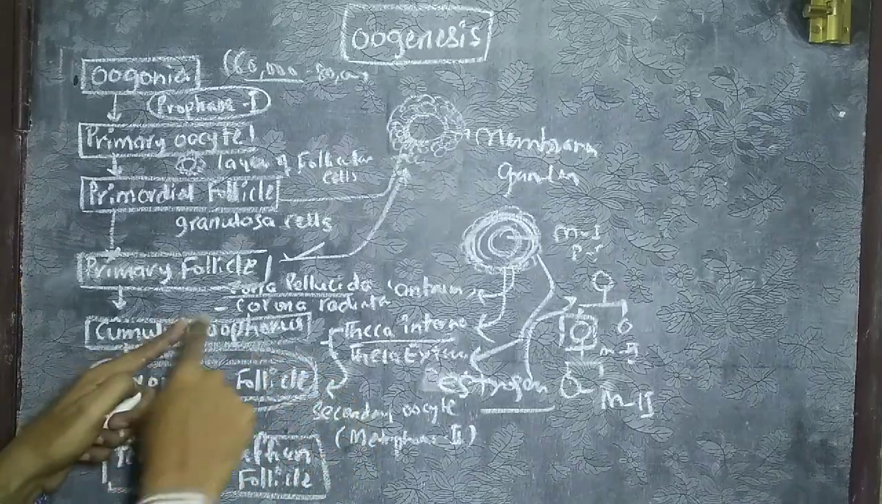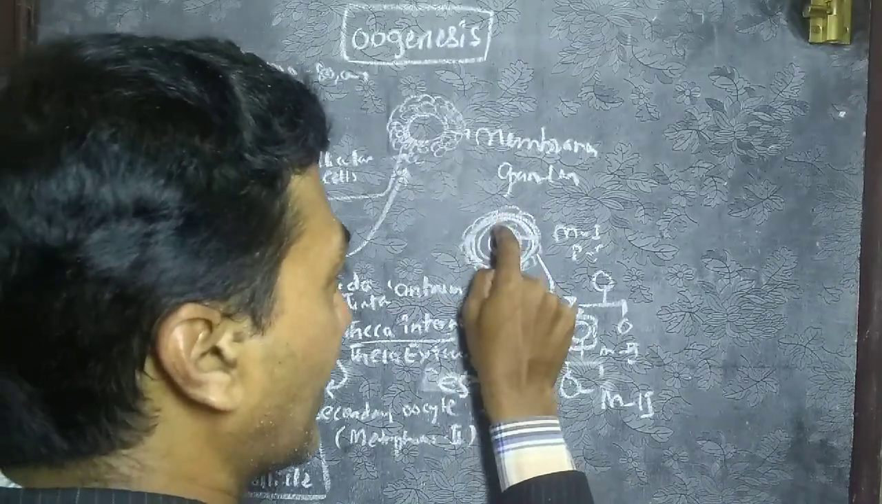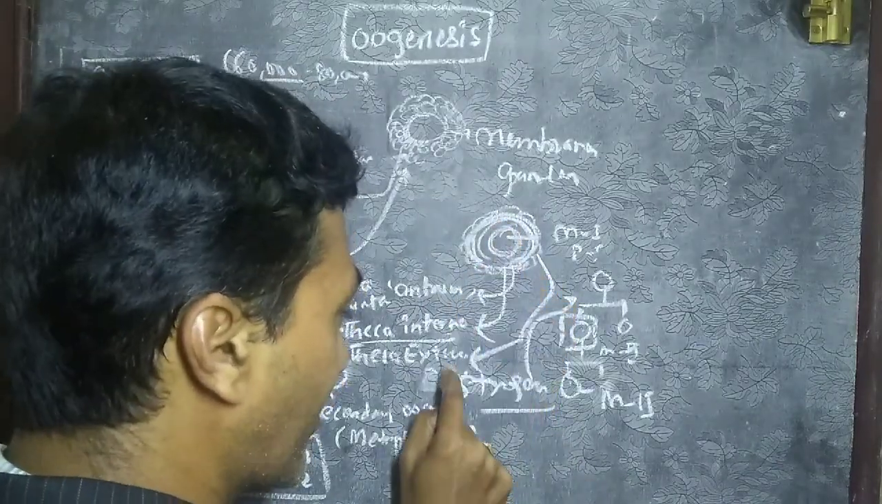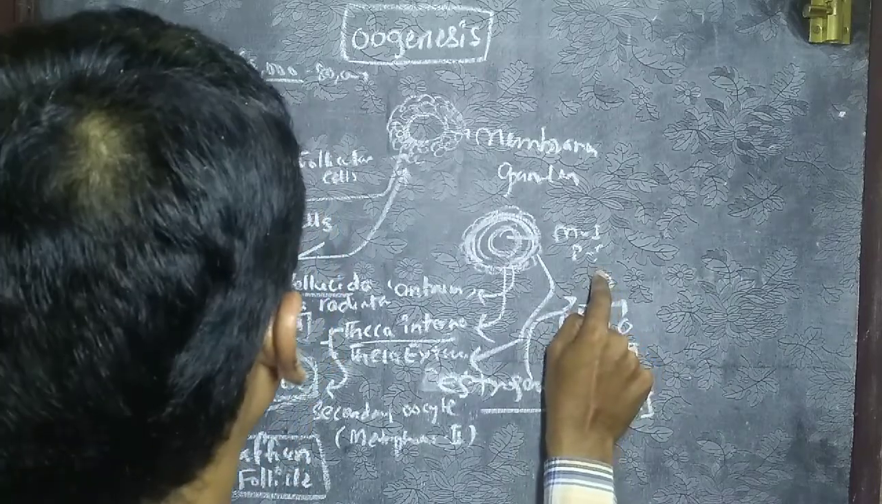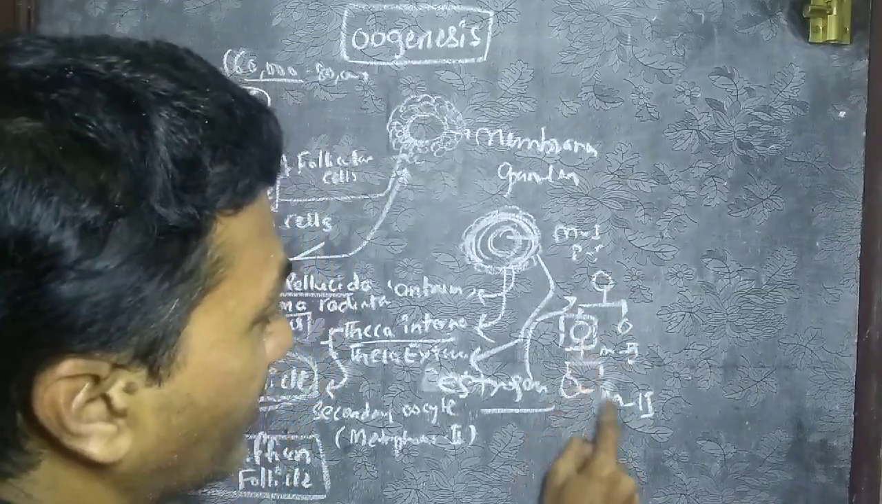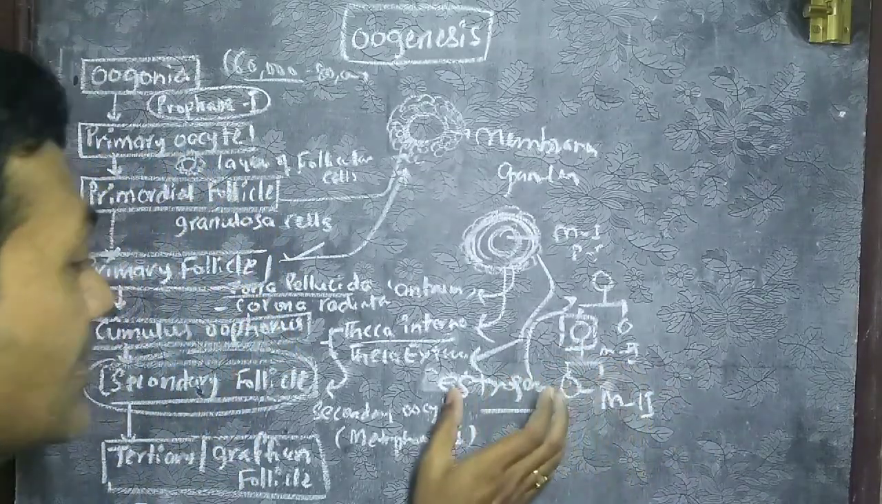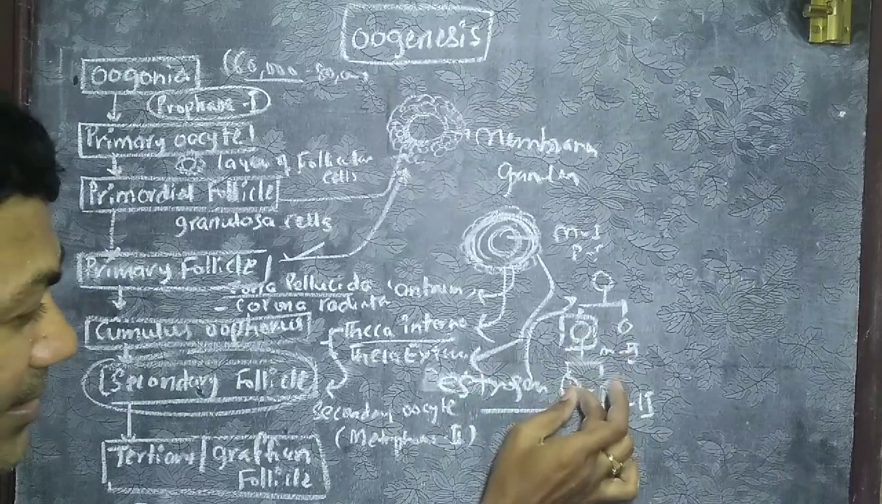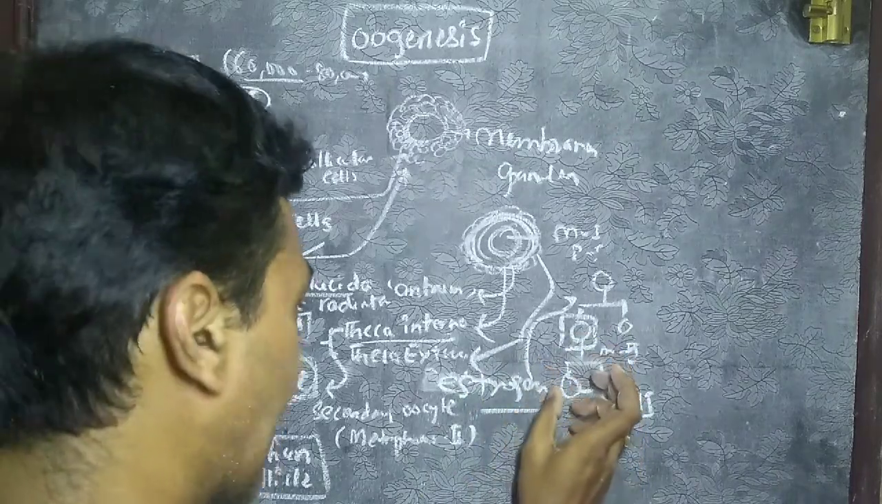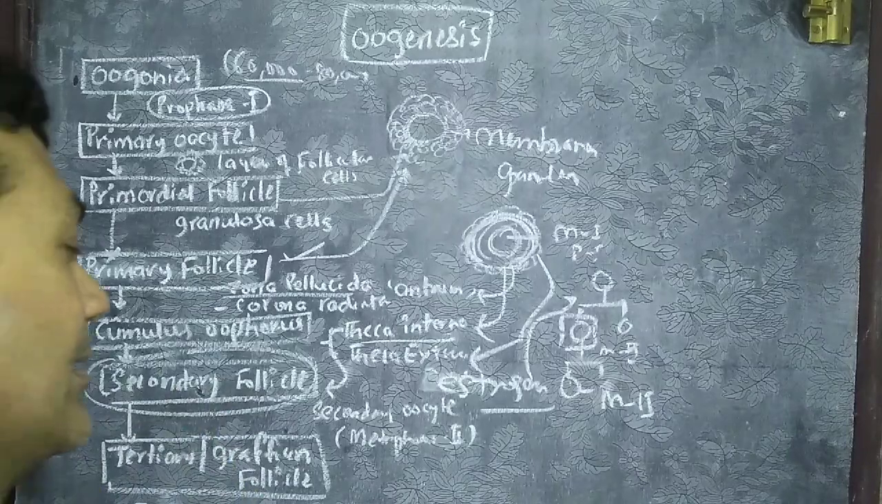Cumulus oophorus inside, the primary oocyte there, under the influence of the female sex hormone estrogen, starts dividing because it was arrested at prophase 1, and it stopped at meiosis 2, metaphase 2 stage. Such a cell is known as the secondary oocyte. Secondary oocyte with follicle is known as the secondary follicle.